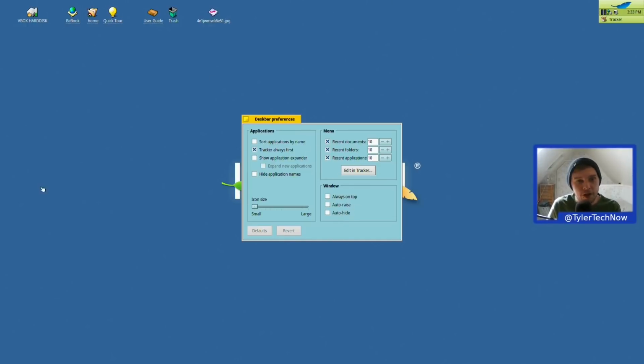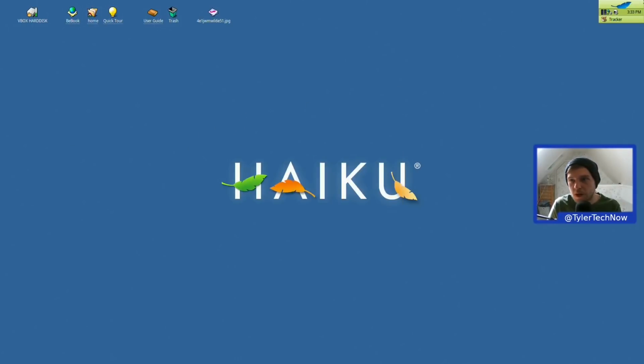Right, I'll tell you what, let's try and sort of move this desk bar around a bit. Do we have a position in here at all? Not that I can see. Right, let's get out of this. So we can drag it like that, but that appears to be the most that we can do. I'm sure there are ways to make it larger or move its placement. I might spend a bit more time with this off screen and just see exactly what else we can do.